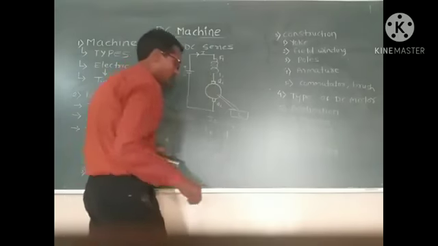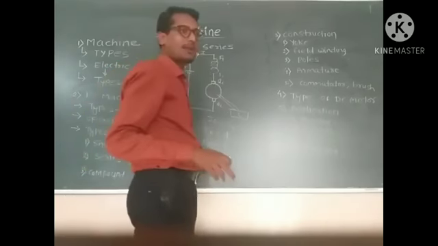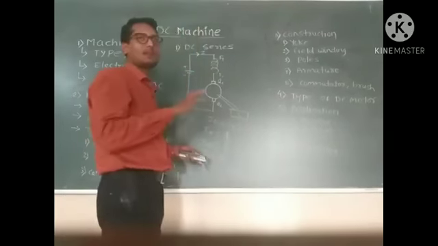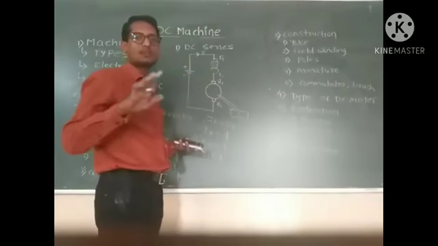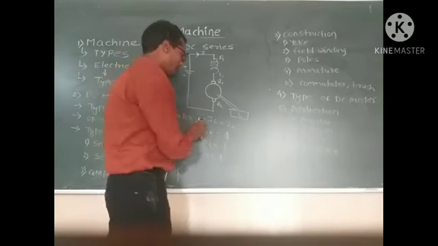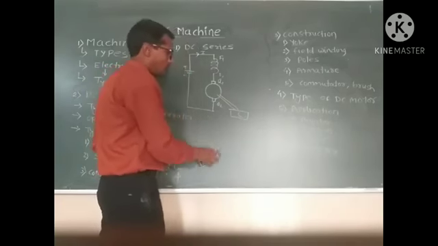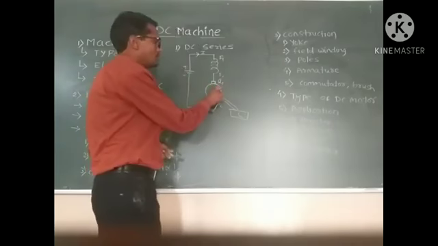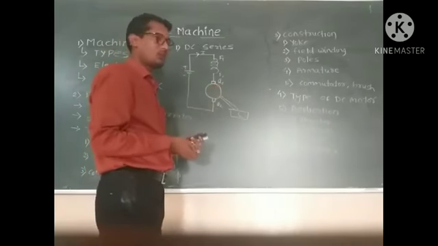So this is not a constant flux motor. Because of that, we have to connect the load every time when using the DC series motor.